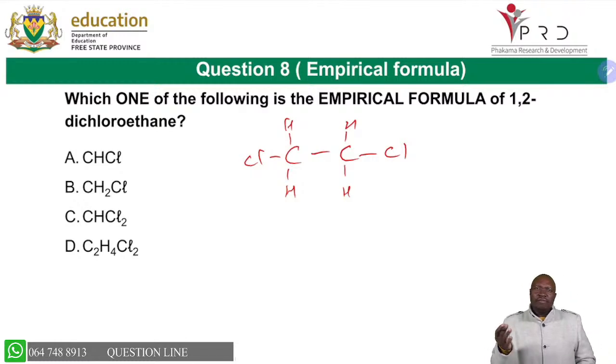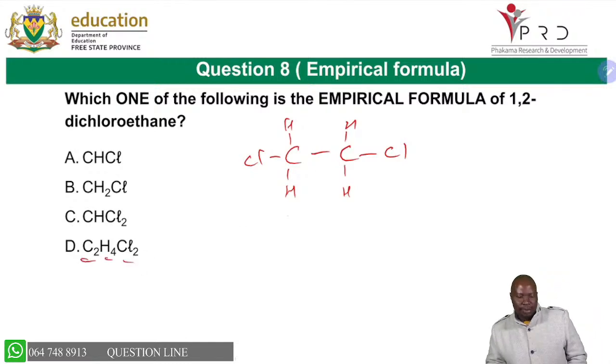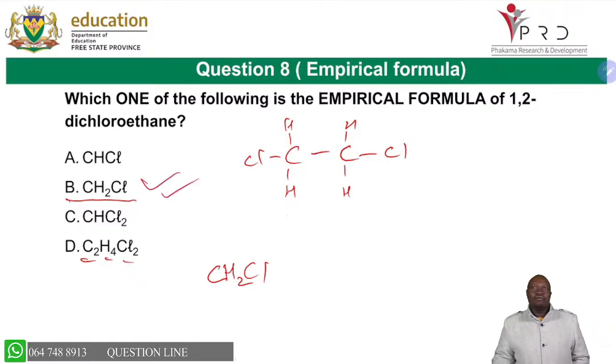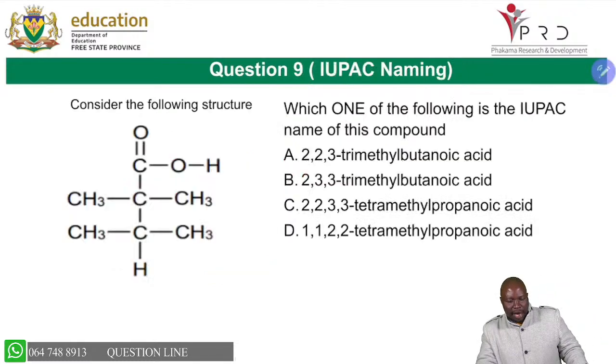Then when we talk about empirical formula, we're talking about the simplest formula that you will get. It means it's like you are dividing this by 2. So if you were to divide this, you can see what we're having here is 2 carbons, is C2H4Cl2. If you were to divide it by 2, you will have 1 C, 2 hydrogens, 1 Cl, which is number B there. Then you're able to see that, oh, that is the empirical formula, because that is the simplest. It means you cannot divide this further by 2 or any other number. So you are able to choose number B as your empirical formula.